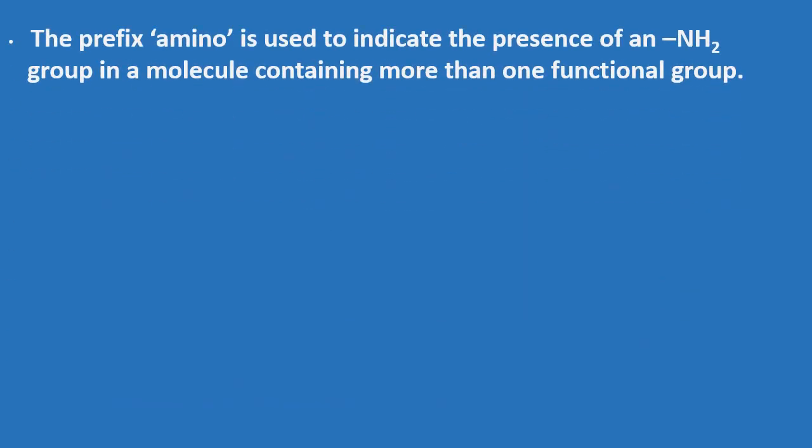Now if the amino group is present with another functional group as well, and the amino group is less reactive than that functional group, at that moment the amino group acts as a prefix and we call it amino.